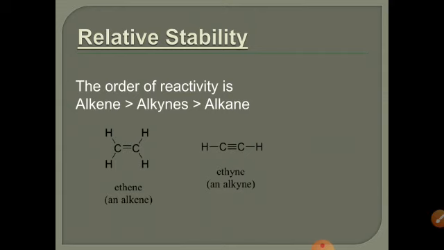So addition reaction takes place due to the presence of this pi bond. In alkyne, one sigma bond and two pi bonds are present. It should be more reactive as compared to alkene, but that is not the case, because